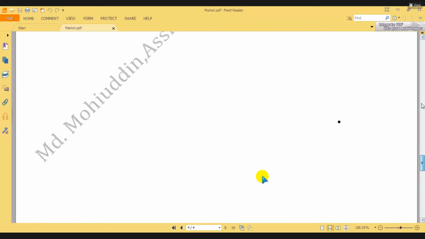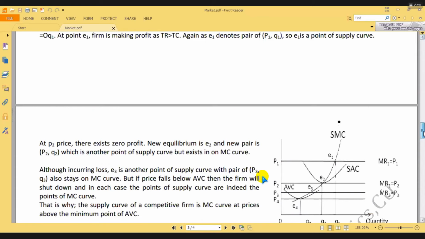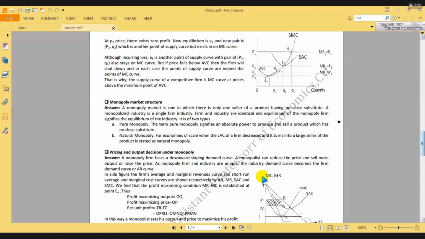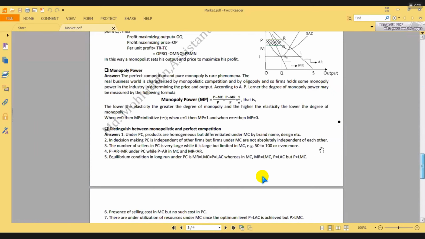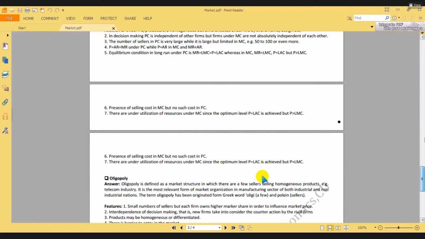Do you have any question? No, sir. So look, this is monopoly and oligopoly as well as monopolistic competition. Then this chapter will be closed.